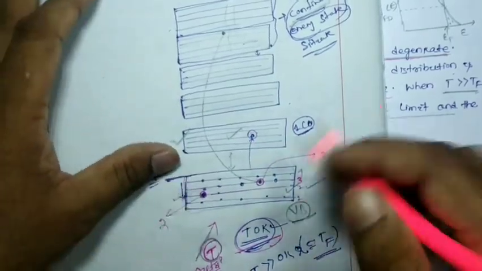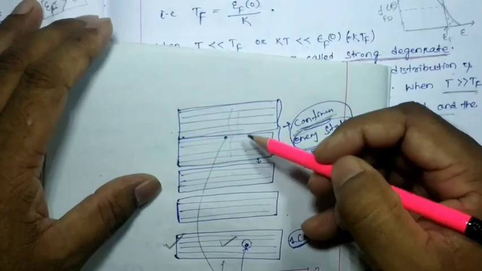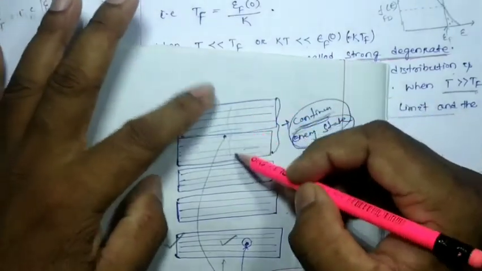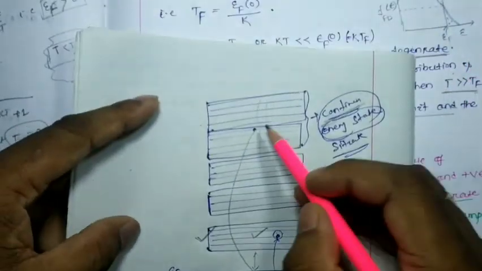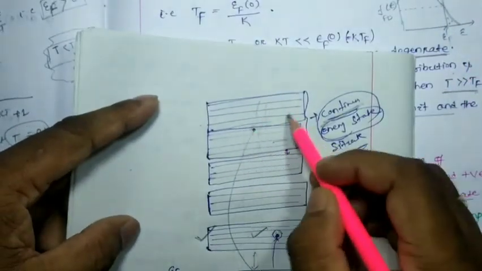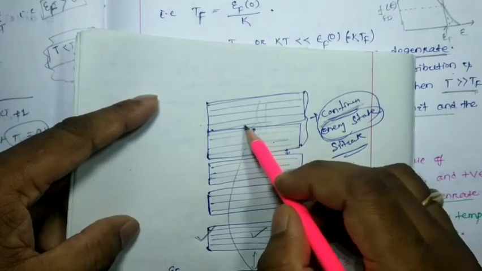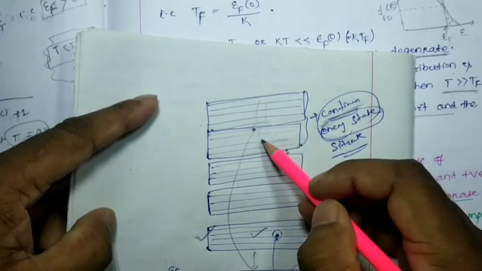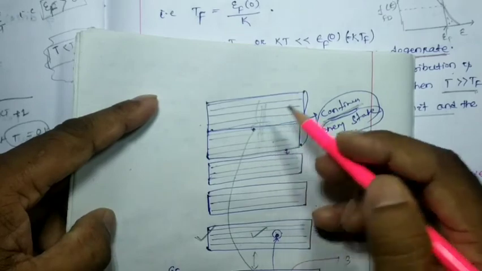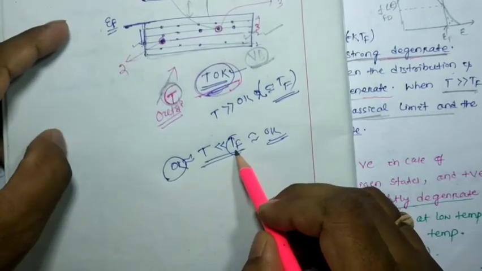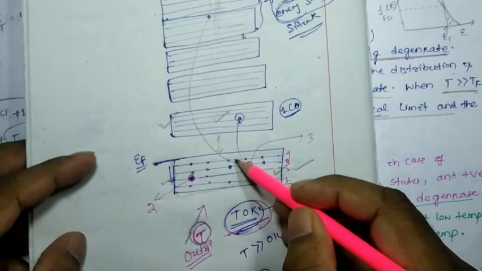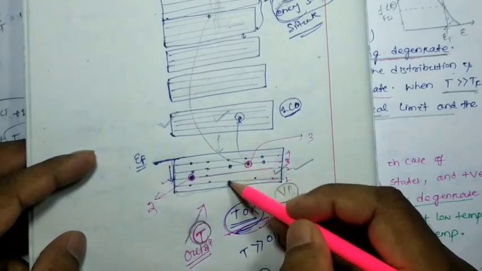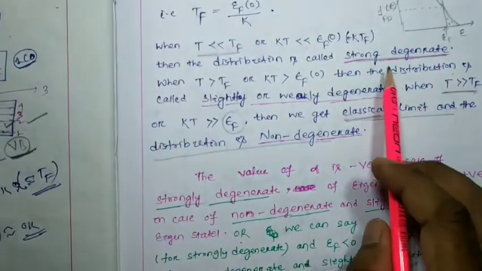But at higher and higher levels, if we move up, they are going to overlap with each other. That means the electrons are free to move in the conduction band, and your energy levels are very continuous with each other. So when the temperature is much less than the corresponding TF, we find very discrete energy levels. Discrete energy levels means strong degeneracy we can find.